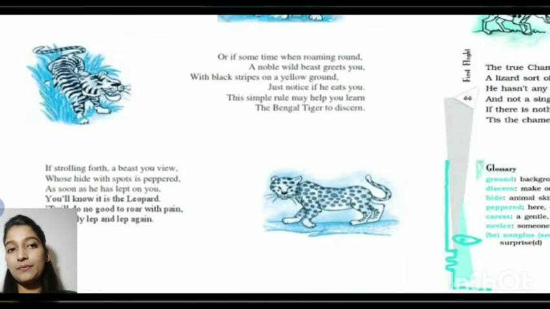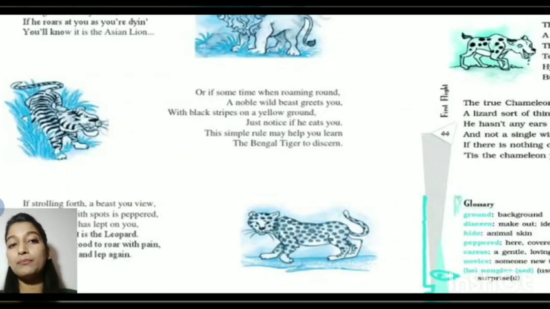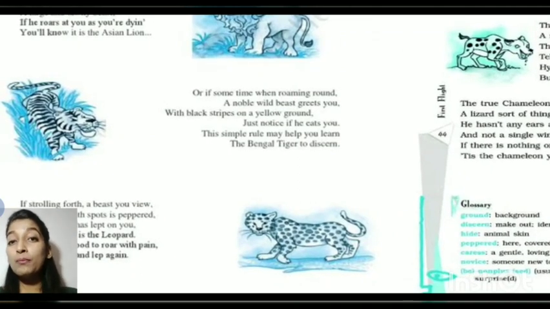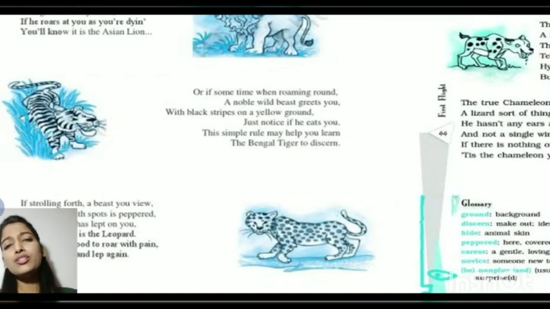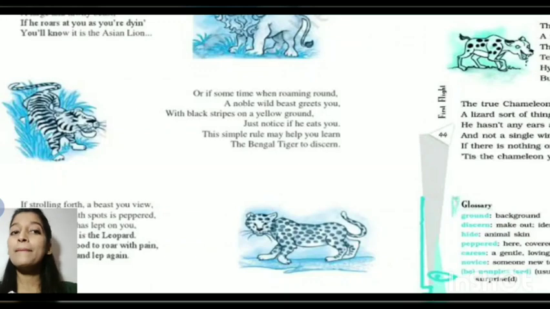Now the second stanza. Or if sometime when roaming round, a noble wild beast greets you with black stripes on a yellow ground. If you are roaming around somewhere and there is a noble beast, noble means a respected beast, and the beast is greeting you, welcoming you, and you see it with black stripes on yellow ground, just notice if he eats you. Be careful, the beast can even eat you. So this simple rule will help you to know that the animal is the Bengal tiger.